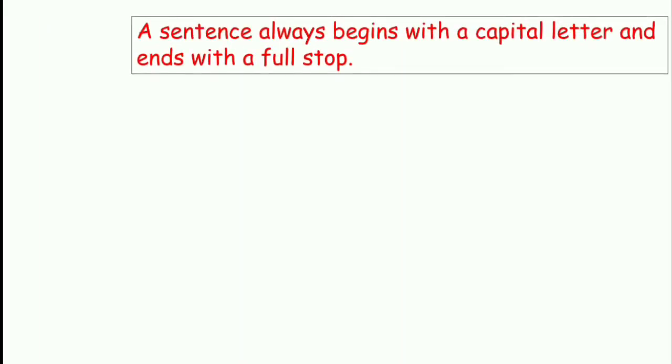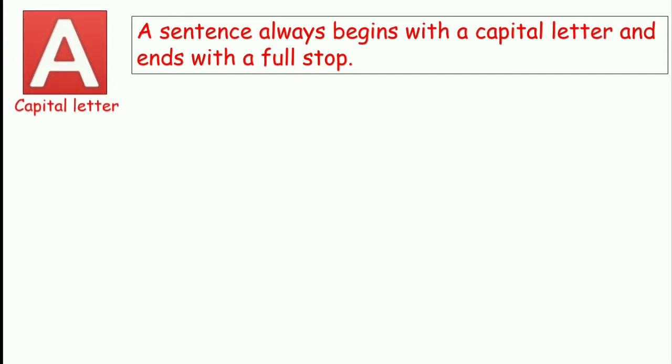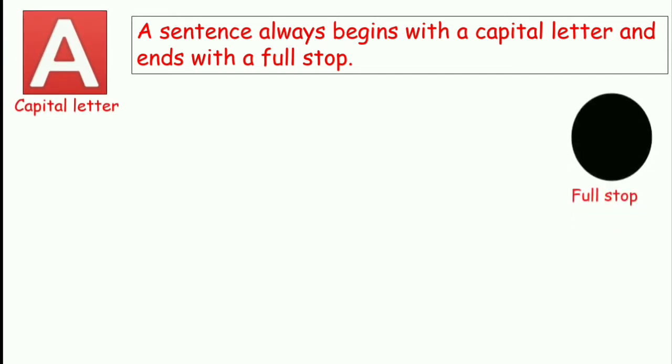Now, let's understand when we use a full stop, a question mark, and a capital letter. A sentence always begins with a capital letter and ends with a full stop. So whenever you write a sentence, it always begins with a capital letter.